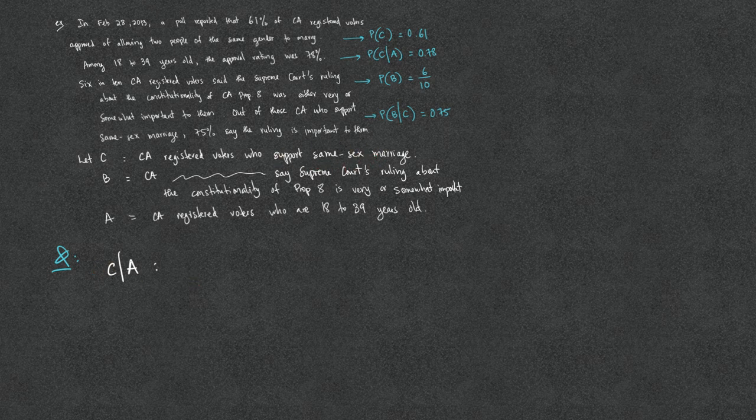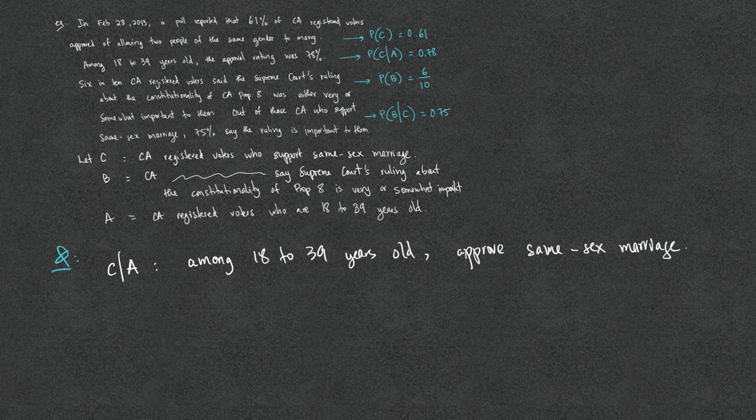And so C given A represents those who are among 18 to 39 years old, the percentage that they approve same-sex marriage.